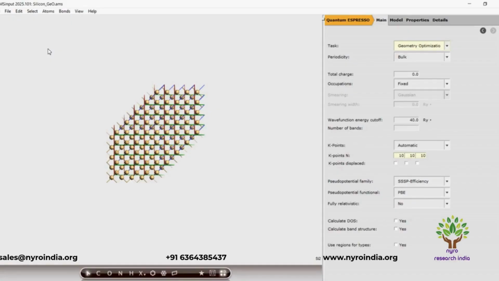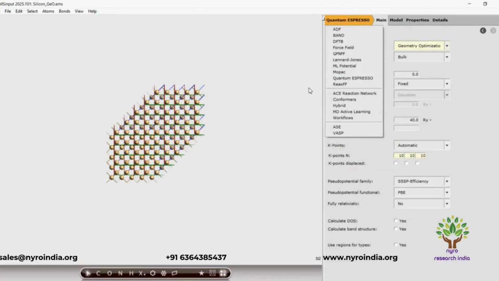The output is given in normal AMS format, which means that it can natively be used with PLAMS and ParAMS. QE itself is a free and open source collection of programs that is not developed by SCM. As I said earlier, it is a third-party interface, an external program like VASP. In the upcoming videos, we are focusing on various tutorials on how QE and external programs like VASP can be used via the AMS GUI. As I said earlier, we do have the GUI for VASP as well as QE.